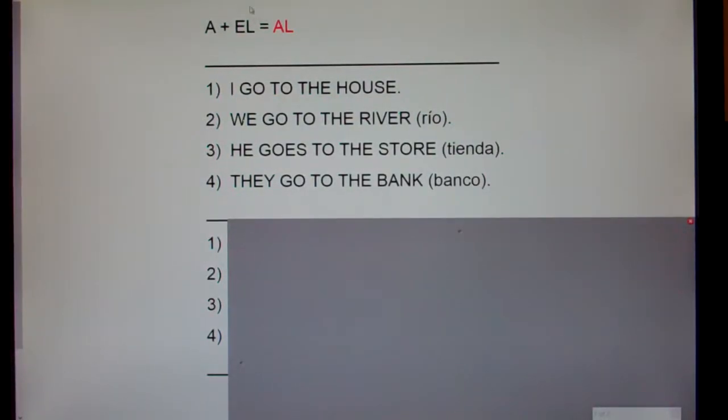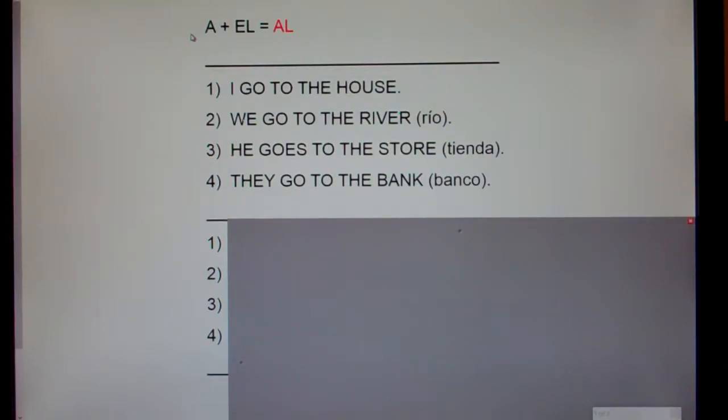All right, let's talk about "a" and "el" smashing together and turning into "al." As you might have noticed, I don't like throwing around a lot of fancy grammatical terms because I don't like to confuse people. But sometimes mentioning a fancy grammatical term is important and necessary. This is one of those times. When you smash two words together, like "a el," and it turns into a shorter word like "al," the term for that is a contraction.